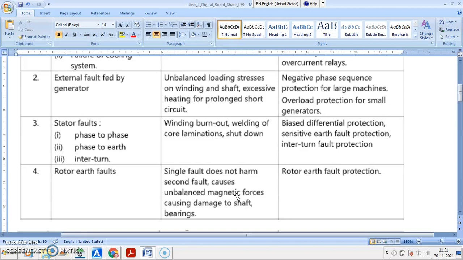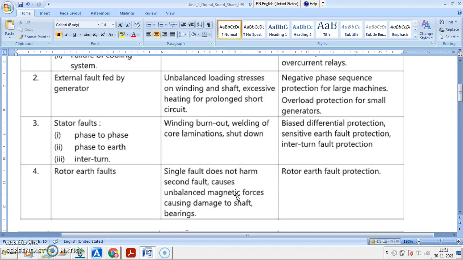So you may have particular protection that can be provided against such types of abnormalities, that we call biased differential protection or sensitive earth fault protection, interturn fault protection.